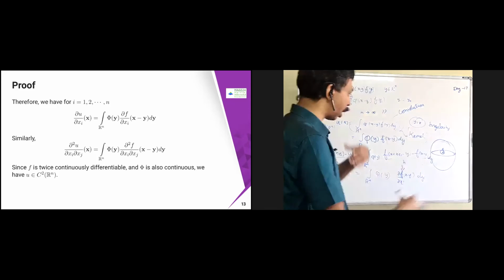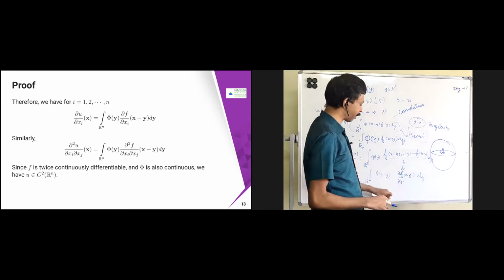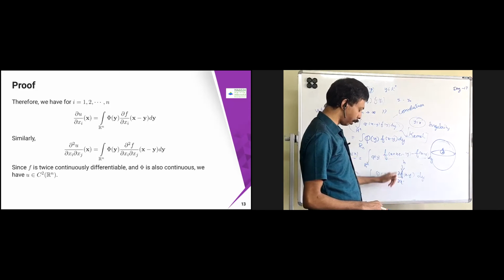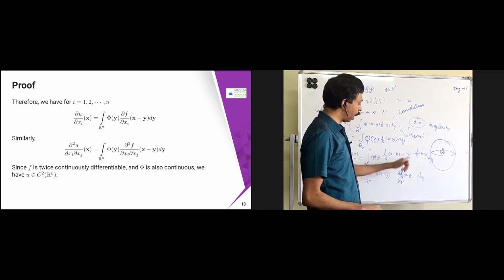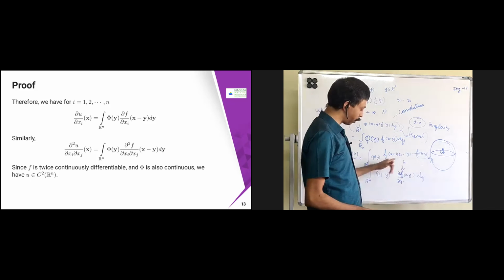Now you repeat the same concept again. f belongs to C² of R^n. This means first it is one time differentiable and then continuous. Okay, so this is C². Therefore, this is again differentiable.